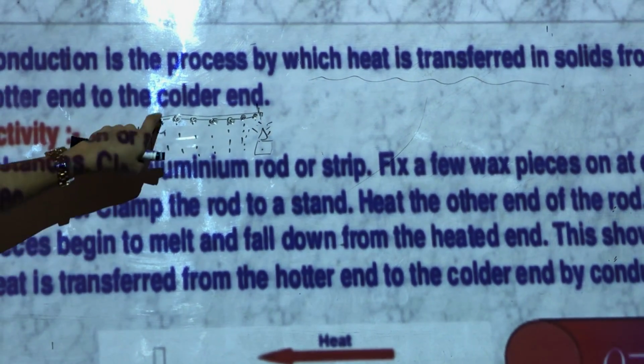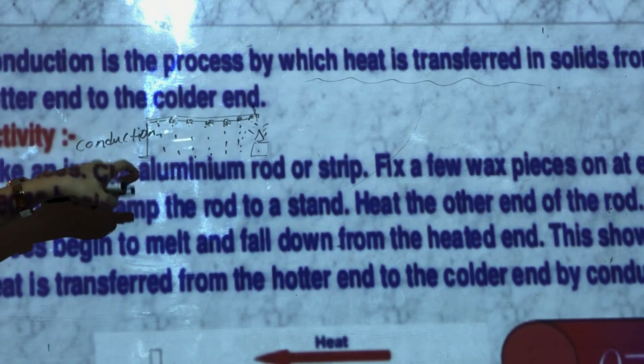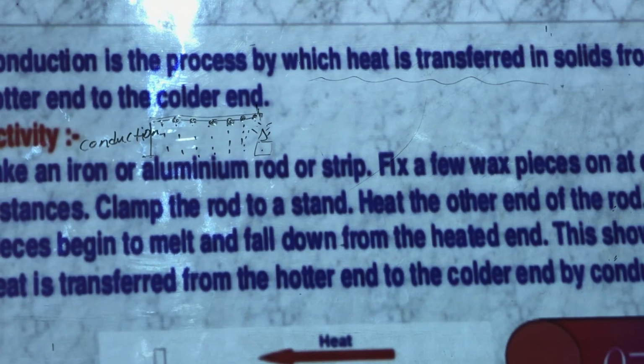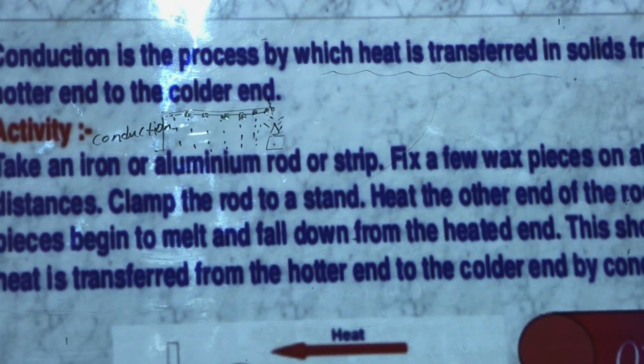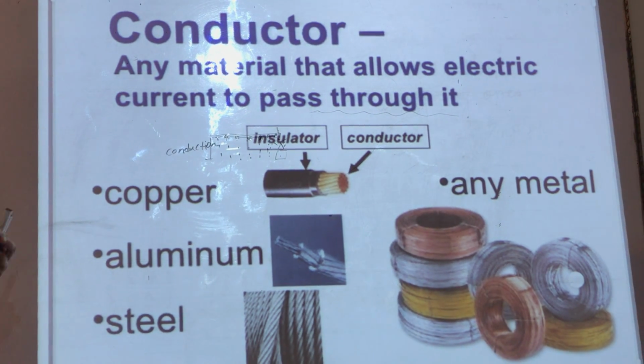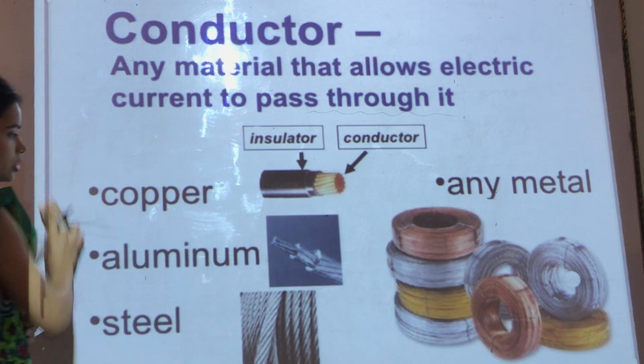cooler end. So obviously this end is cooler, but after some time the heat is transferred and it makes this end also equally hotter than this. Okay, so this transfer is called conduction, and it occurs in solids only. Now there are few materials. Now not all the solids can do conduction.